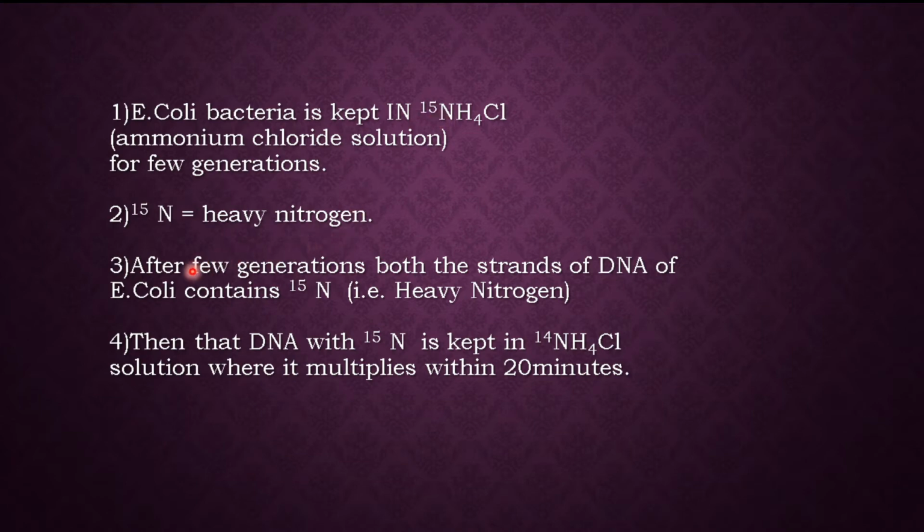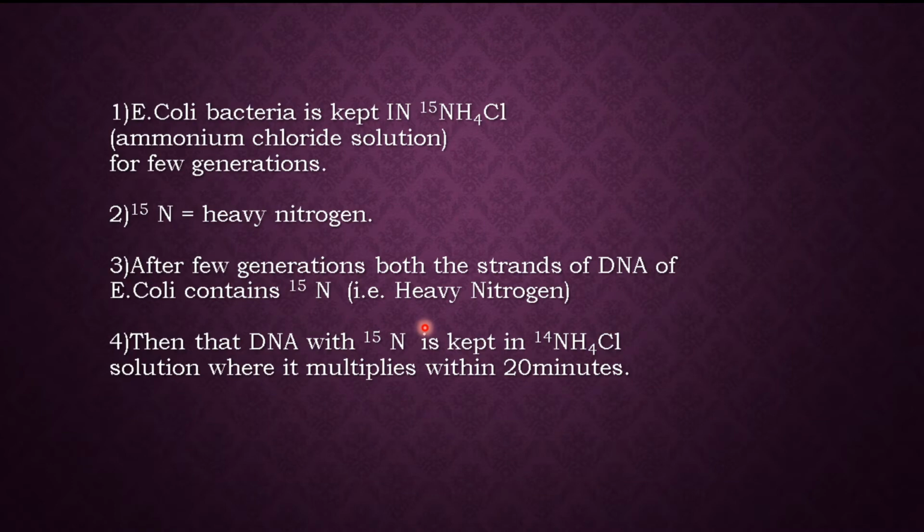Then they allowed the bacteria to multiply, and after a few generations they found that both strands of the DNA contain heavy nitrogen. That was their only aim. So in the first step, they kept E. coli in ammonium chloride solution with heavy nitrogen, and after a few generations they found that both strands of the DNA of E. coli contain heavy nitrogen. This was their first step.